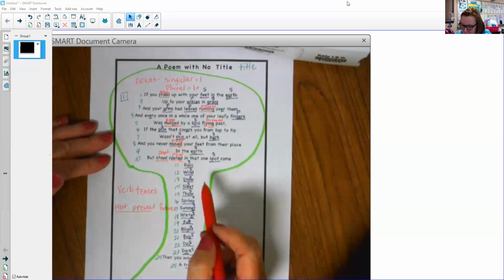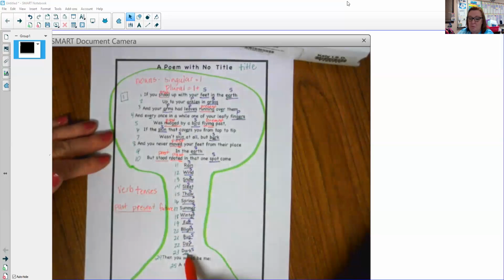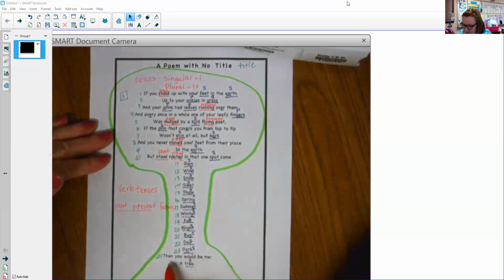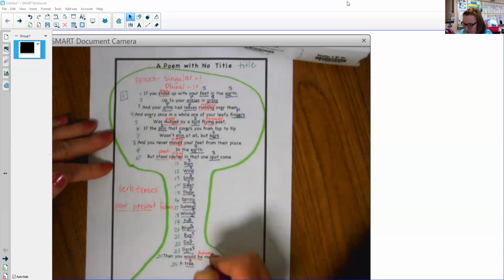And the one spot, come, we learned all of these are nouns, so I'm going to skip over those and go down here. Then you would be. Be is a weird verb, but it is a verb. You would be, so I'm going to put would be. This is actually your future tense. A tree.